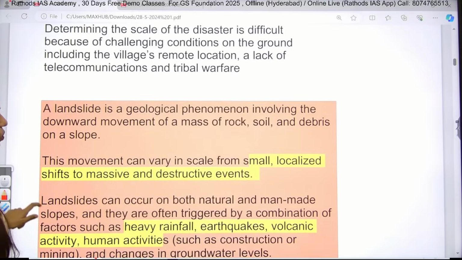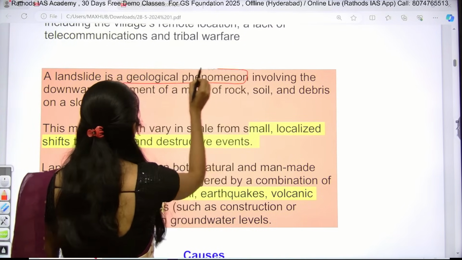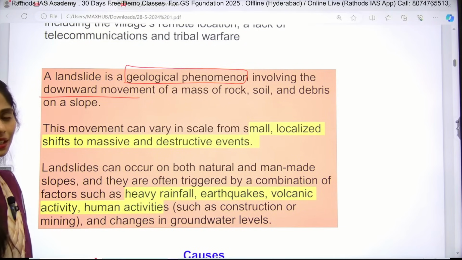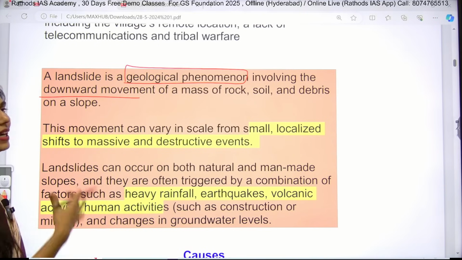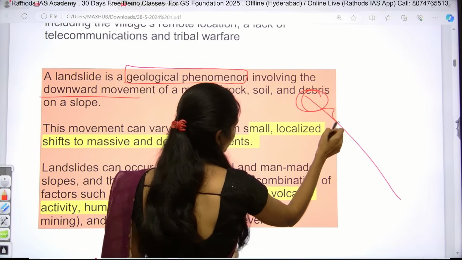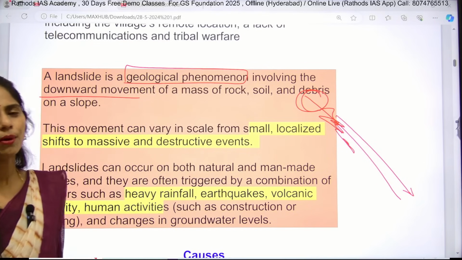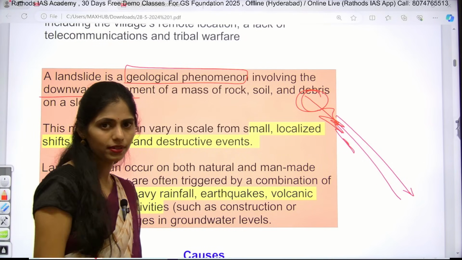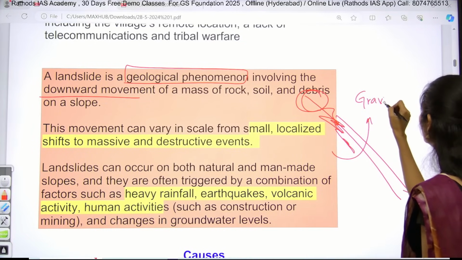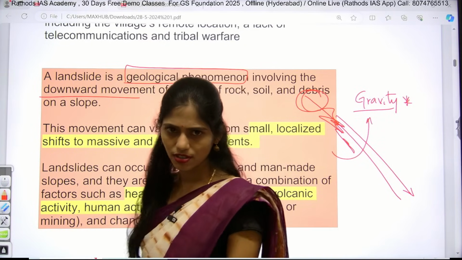Now let us see what a landslide is. A landslide is a geological phenomenon which involves the downward movement of rocks, soil or debris on a slope. So this is the slope. If there are any rocks, soil or debris, they will come down. The important thing to remember is that a landslide is caused by the action of gravity. Gravity plays a very important role, that is nothing but gravitational force. Clear?